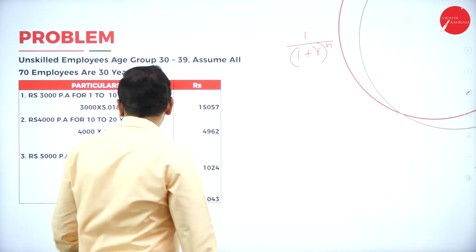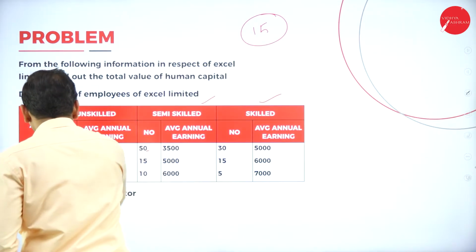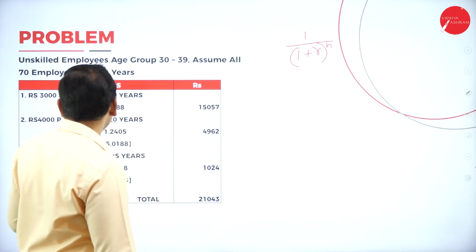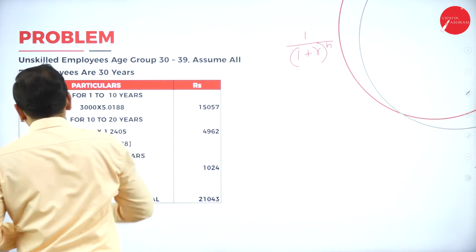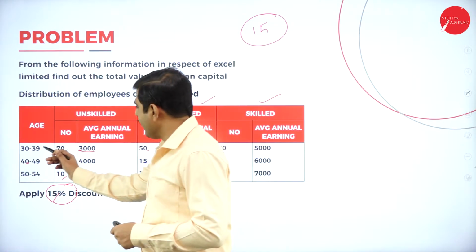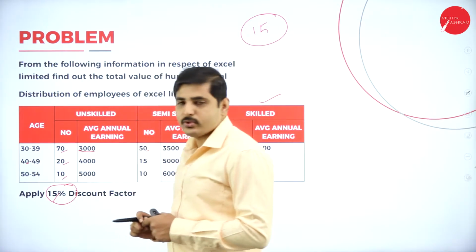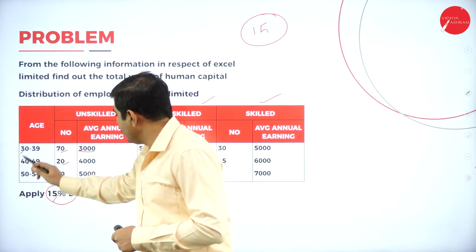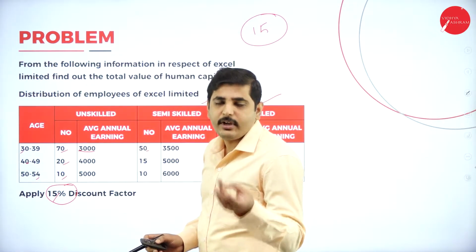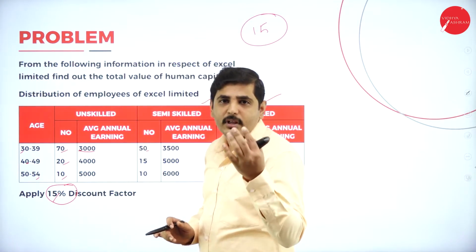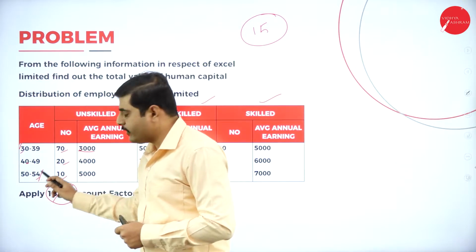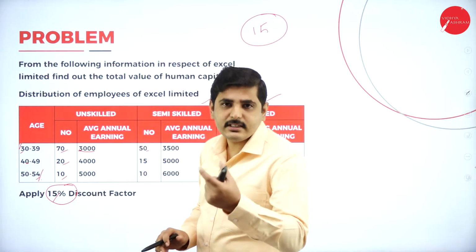What is the discount factor he has given? 15% he has given. So let's calculate for how many years we are having. We are having up to the age of 30 years. What is the maximum age we are having here? What is the age difference? It is 30 to 54. So 30 to 40, 40 to 50, 50 to 54 means 24 years. The age difference between 30 to 54 is 24 years.